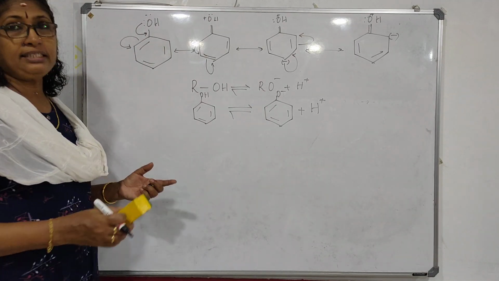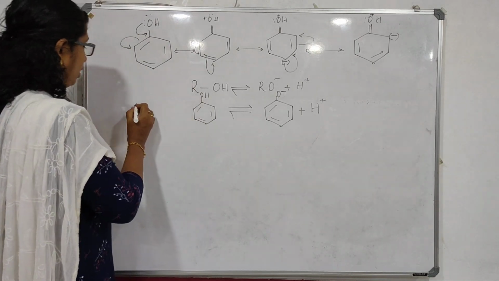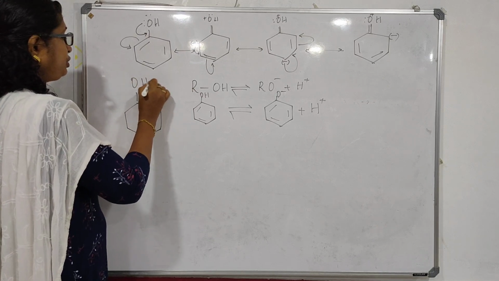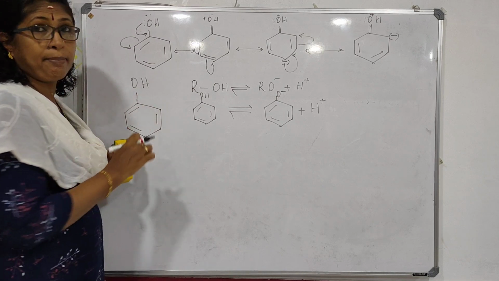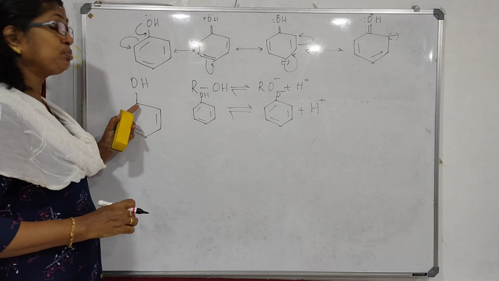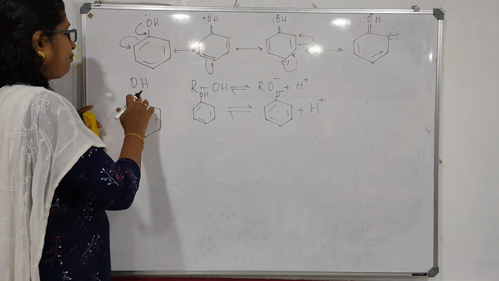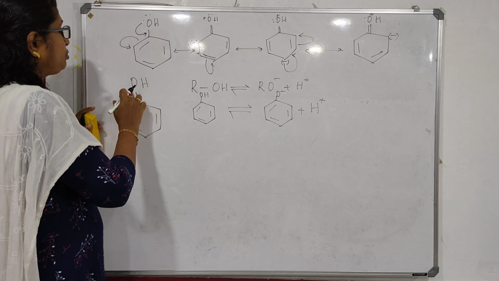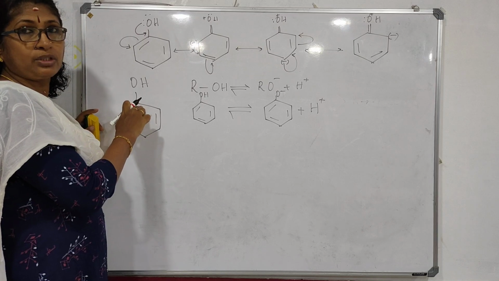See, there are different reasons why phenols are more acidic. This bond, the phenyl carbon to oxygen bond, this carbon is sp2 hybridized, right? So it is more electronegative. Therefore the oxygen's electron pair is not pushed towards the oxygen, because this carbon is more electronegative.